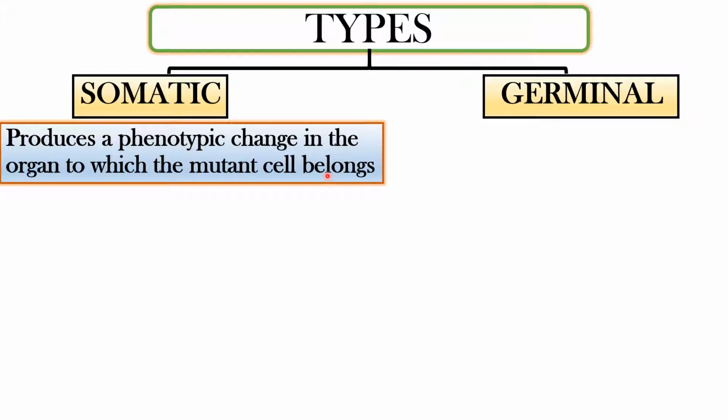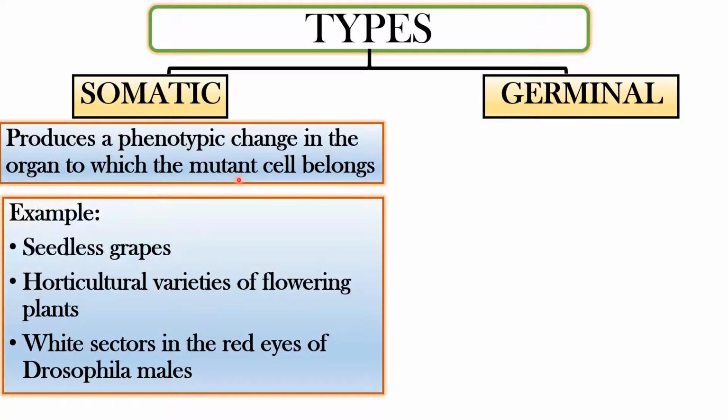the mutated liver cell will be restricted to the liver only. It will not cause any damage or mutation to any other organ of the body. So it will cause the phenotypic change only in the organ to which the cell belongs. Examples are seedless grapes, horticultural varieties of flowering plants, white sectors in the red eyes of Drosophila males. We have studied about Drosophila in the previous lecture.